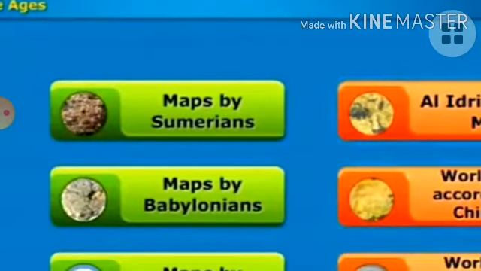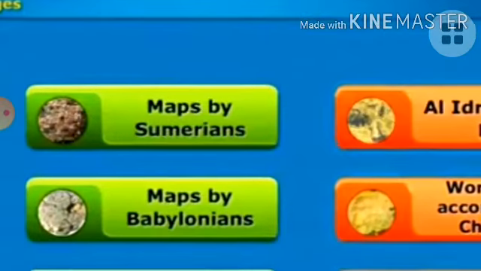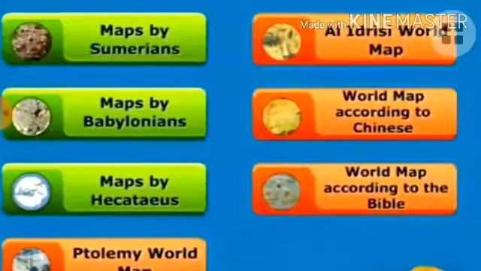Why did those people prepare it? Because they had their own temples. Those people offered some amount to the temple management. After offering, the management calculated it and displayed it on a clay tablet. That is called what? First map. The first map was prepared by Sumerians, that is a clay tablet.